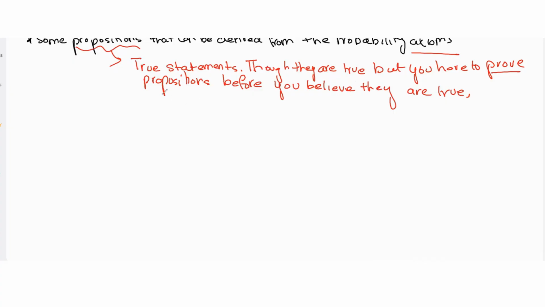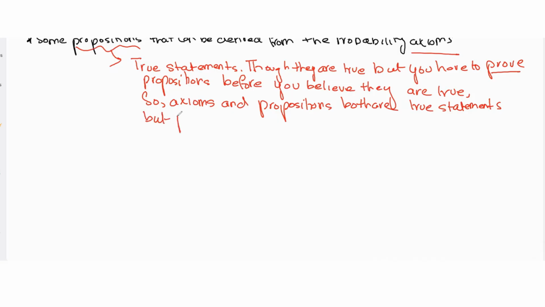So axioms and propositions both are true statements, but propositions need to be proved and axioms help us prove them. We accept axioms as is, we don't question the validity, and we use them to prove propositions.